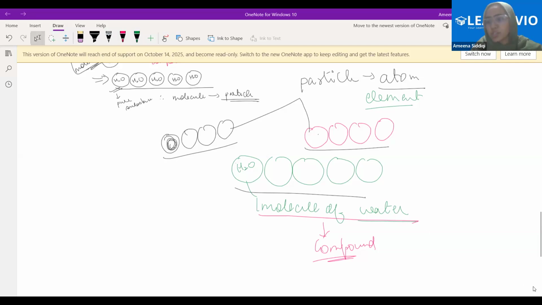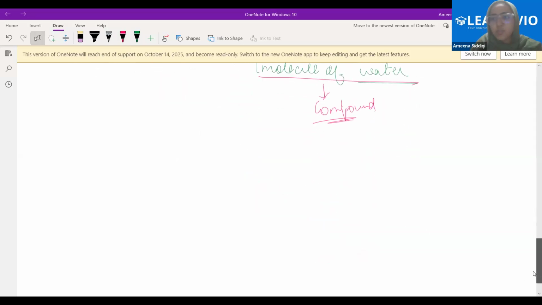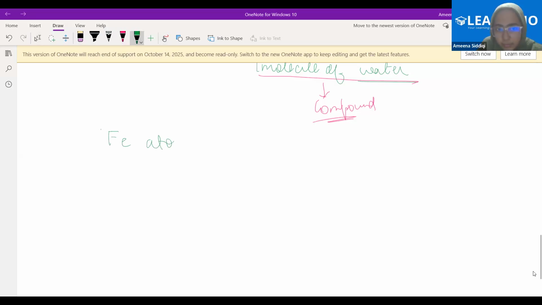Okay, fine. Very good question. That means you have understood something because the question is really good. See, when we talk about the iron atom, beta, this is an iron atom. What is there in this iron atom? There is just iron atom. If I say this is the particle, what is there in this particle? Iron atom. If I talk about iron element, what is the particle being repeated here? That's the iron atom. And what's that in the atom? It is nothing but the atom as it is. This point is clear.